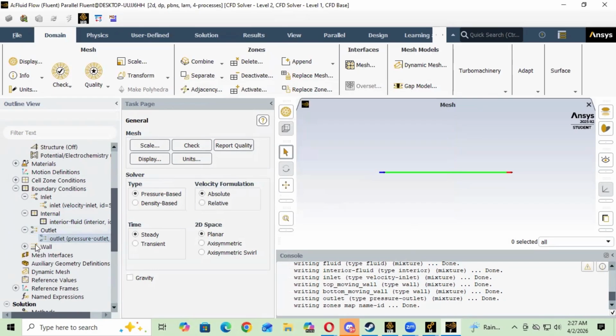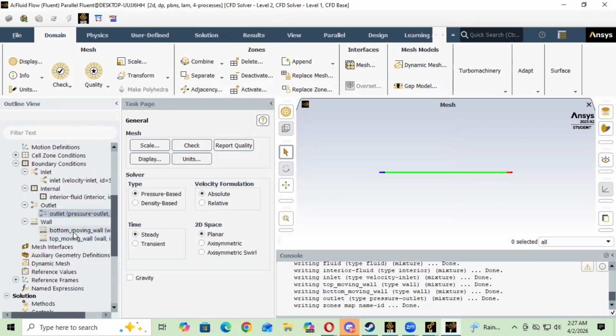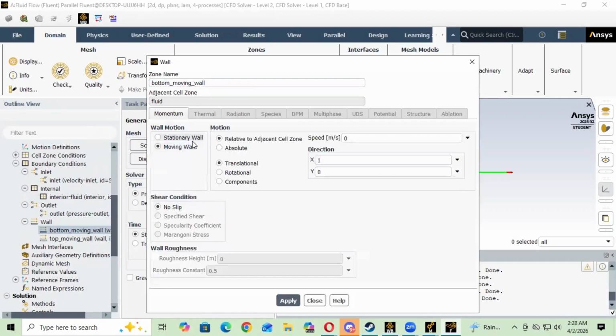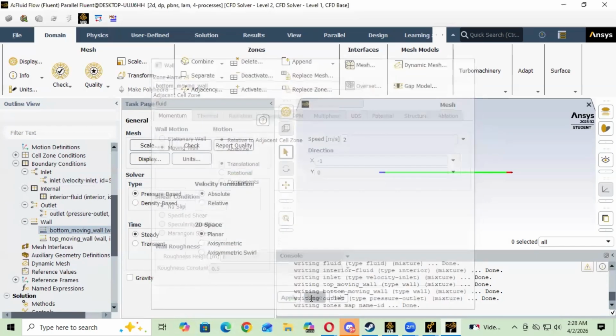Okay, yeah. So for the walls, we have the bottom moving wall and the top moving wall. We're gonna go to the bottom moving wall first. Okay, so this is the bottom moving wall. We're gonna set it as a moving wall, and the speed, so this is just magnitude. The bottom moving wall is gonna be moving at -2 meters per second, so that's 2 meters per second to the left, so we just wanna change the direction to -1. We're going to apply, we have no slip condition right here.